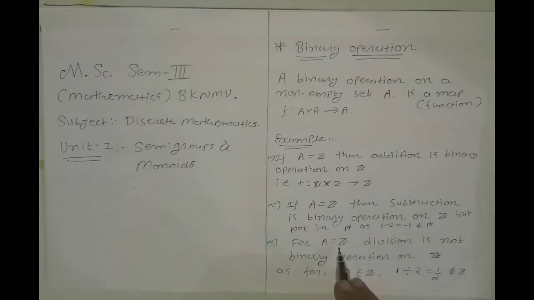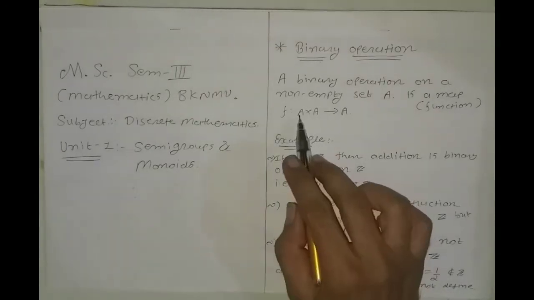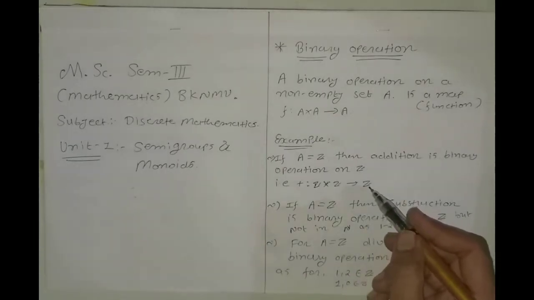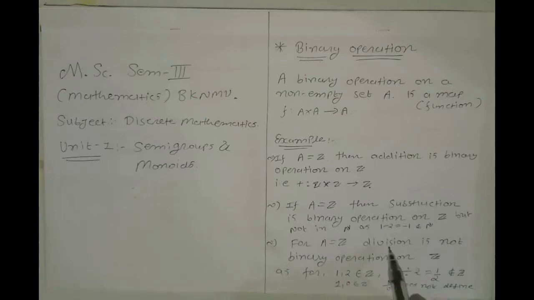Similarly, for A equal to Z, division is not a binary operation on Z. If we consider the two elements 1, 2 belonging to Z, then 1 by 2 does not belong to Z. Also, if we consider 1, 0 belonging to Z, then 1 upon 0 is not defined. That means not every ordered pair of Z cross Z is related with an element of Z. So division is not a binary operation on Z.